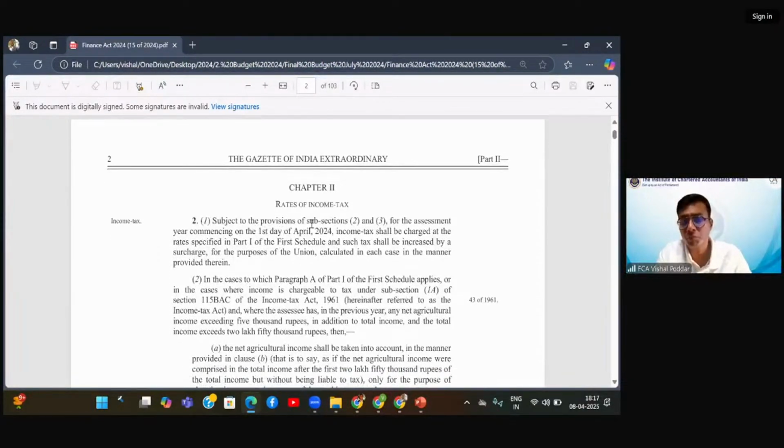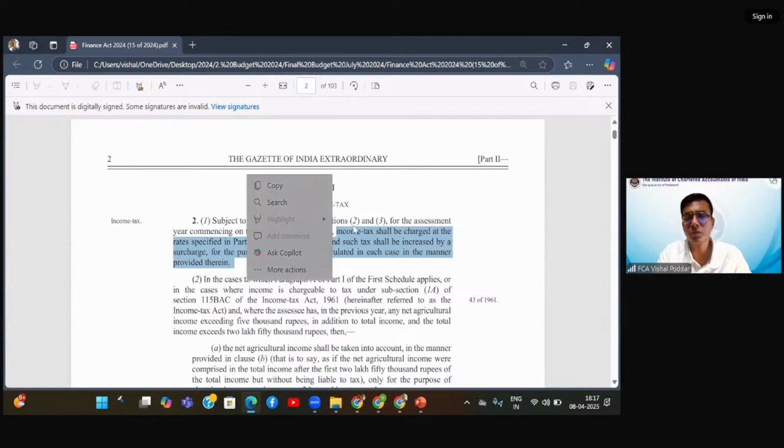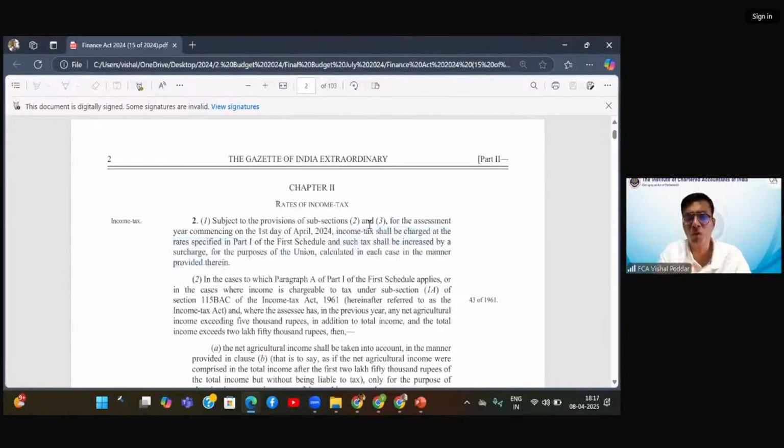Subsection 2 says, subject to the provisions of subsection 2 and 3, for the assessment year commencing on this day, income tax shall be charged at the rate specified in the first schedule of this Act, that is the Finance Act, and such tax shall be increased by surcharge for the purposes of the Union calculated in such manner, etc. So focus on the language.